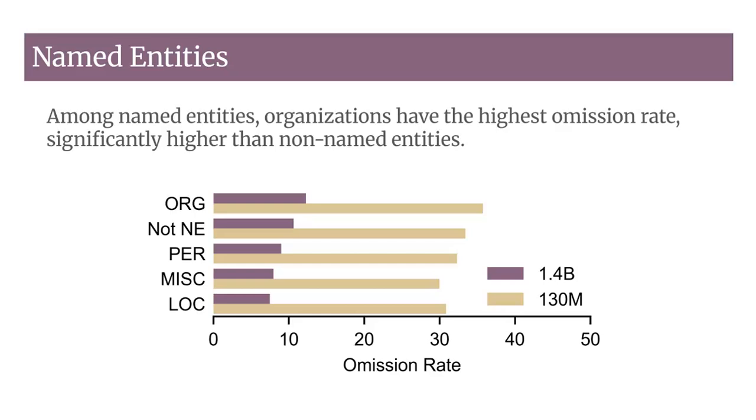For named entities, we find that organizations have the highest omission rate across model sizes. In the 130 million model, organizations are omitted 35.8% of the time, and in the 1.4 billion model, the omission rate drops but is still 12.3%. We also observe a statistically significant difference between organizations and the other named entity categories, indicating that Mamba tends to struggle most with retaining organizational entities.